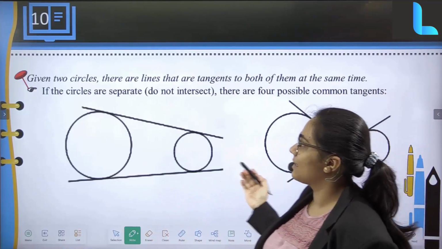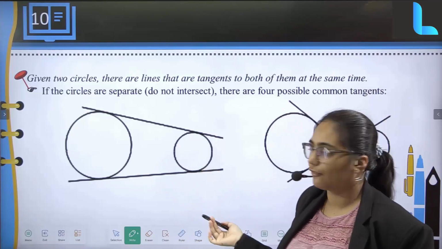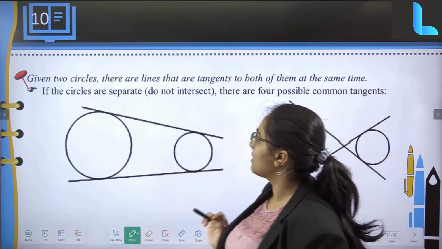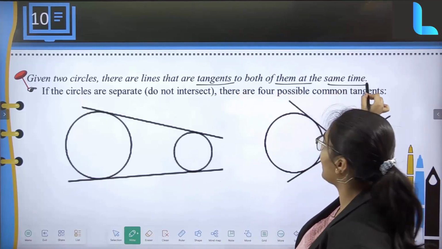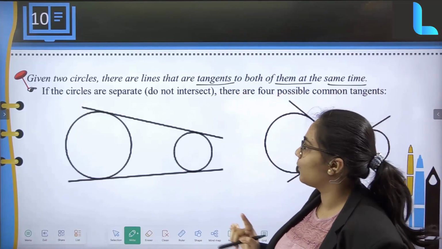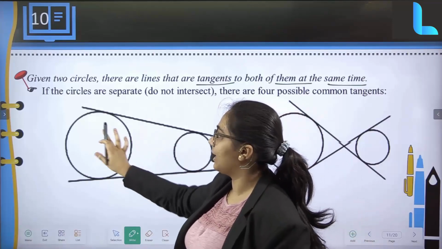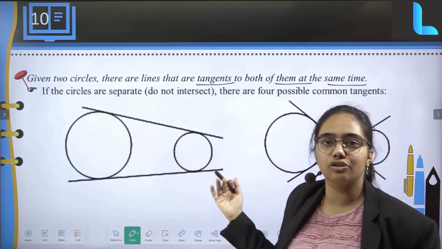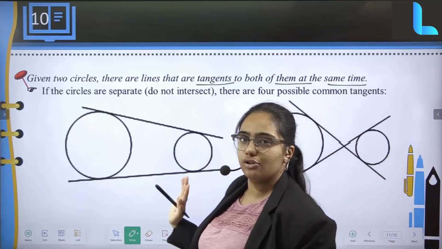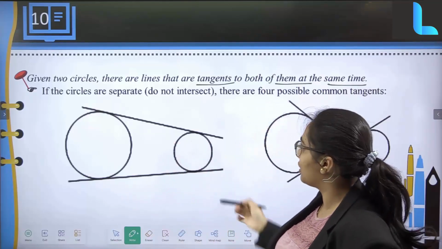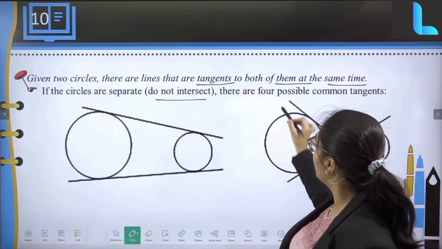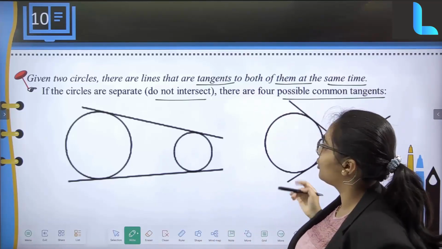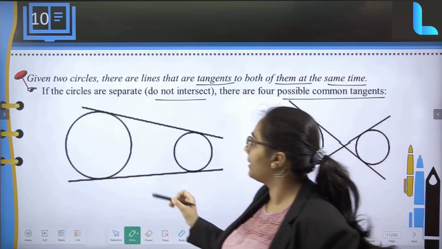Now coming to the types, where you can see the different types of tangents. Given two circles, these are the lines that are tangents to both of them at the same time. The first one is if the circles are separate. You can see two different circles which are not attached; basically they are separate from each other and do not intersect. So how many tangents can you form? There are 4 possible common tangents. How are there 4 possible common tangents?